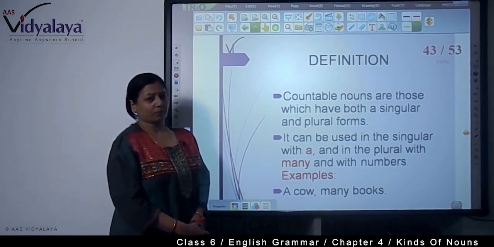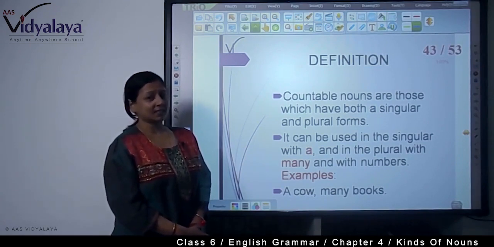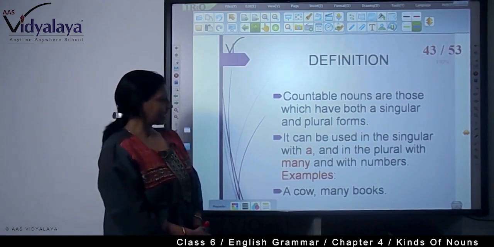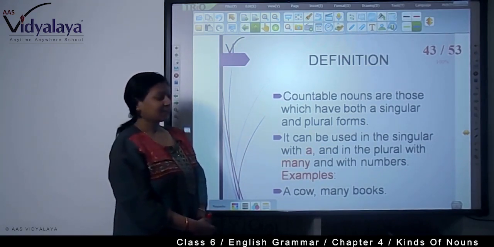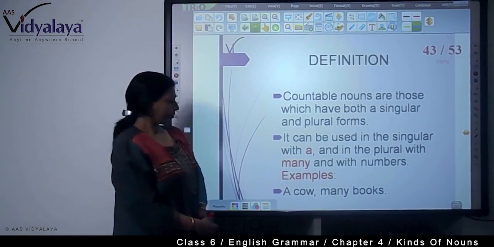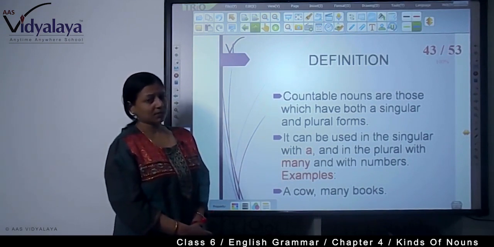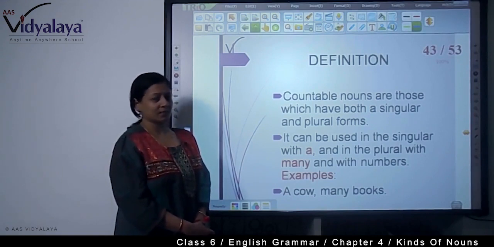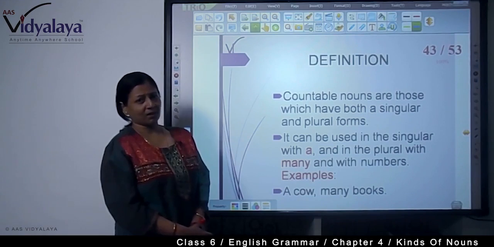4 people, 7 boys, 10 girls. In this way, we can say we can use countable nouns with numbers also. 10,000 rupees. Now, examples: a cow, many books. There are numerous examples, but for instance, only 1 or 2 I am giving you.